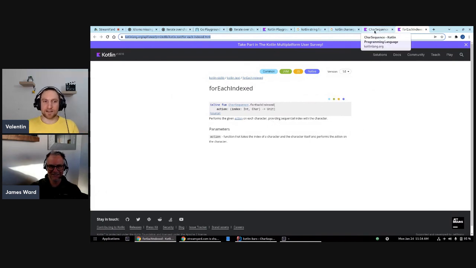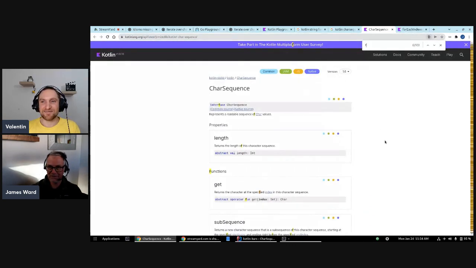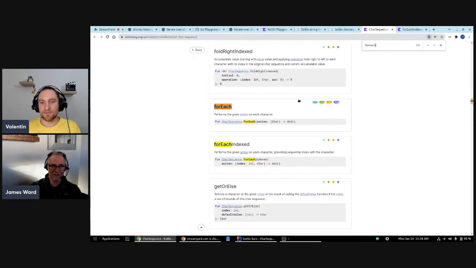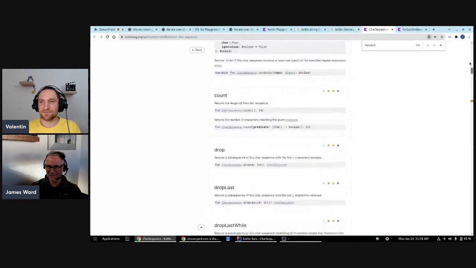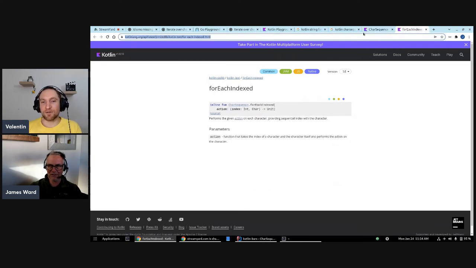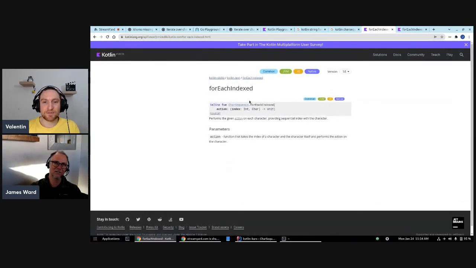Performs a given action. Yes, that's what we've been doing. And let's see, oh, there is another link to the same thing. Is it not the same? Yeah, I don't know why this is documented in two places. This is the actual doc for CharSequence, and this is if you click on the method, maybe it just links there. Let's see. Click. Yes, it's the same. Okay, let's take this one.